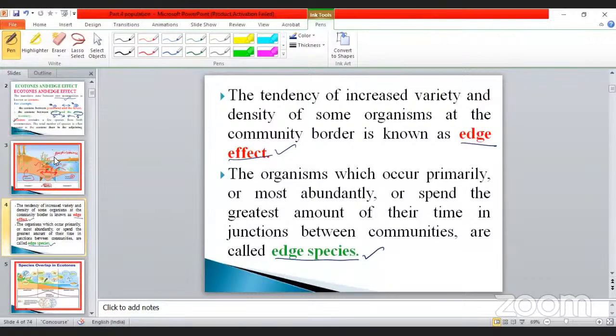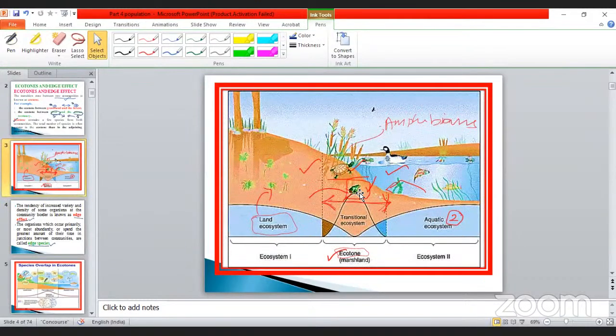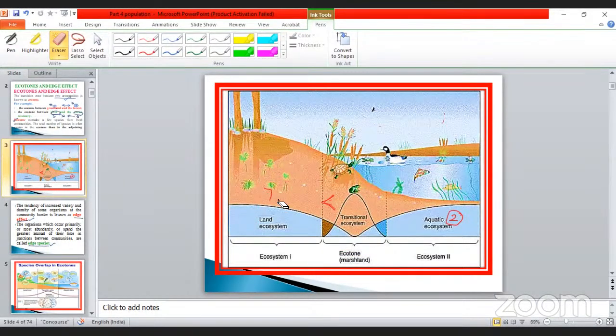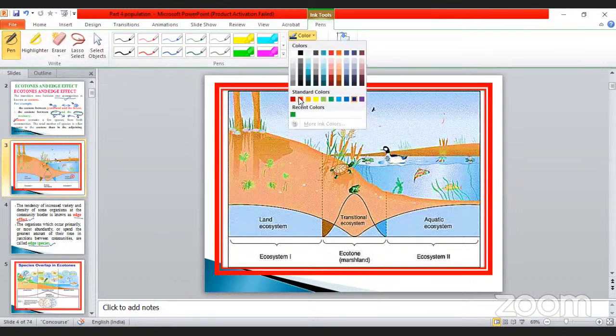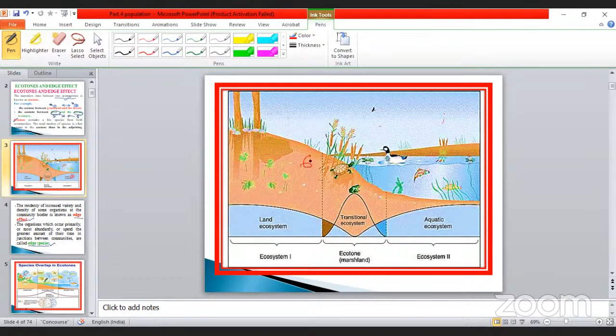For example, you can take this one. How many tortoises are there? How many frogs are there? Just imagine, here only one is there. In our point of view, suppose the tortoise count is 6 and the frog count is 10.